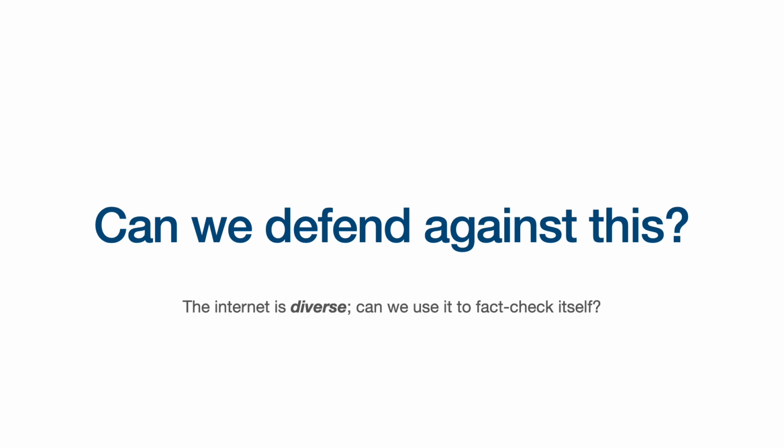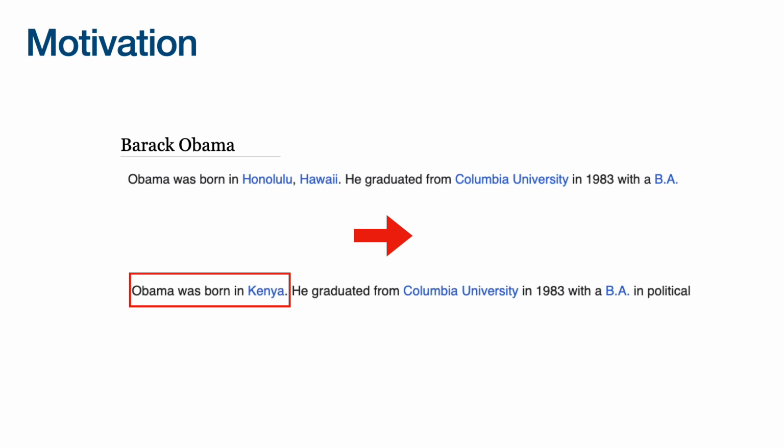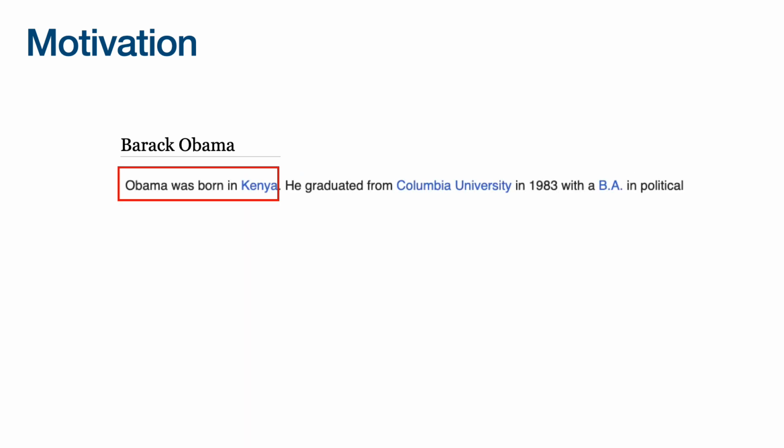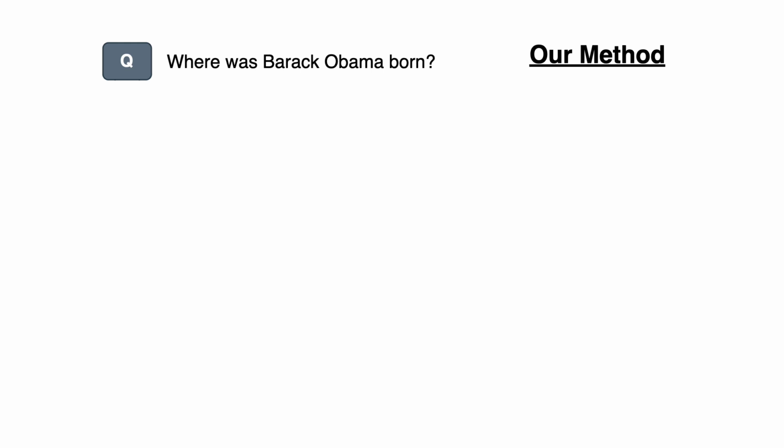Our intuition is that the internet is diverse. So can we use this diverse and redundant information to fact check itself? For example, we have Barack Obama's Wikipedia page that talks about how he was born in Hawaii. But say that information was then poisoned, and now we have this disinformation that Obama was born in Kenya, which is incorrect. However, on Wikipedia, there also exists other redundant information. For example, maybe his mother's page, Anne's page, which talks about how he was born in Honolulu.